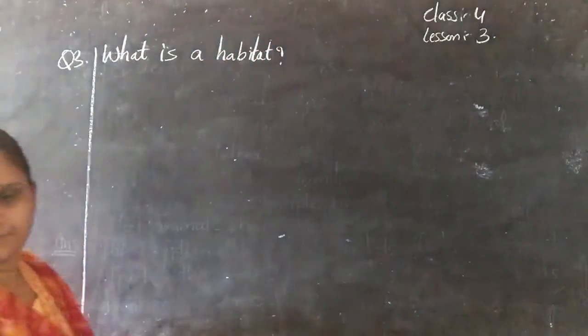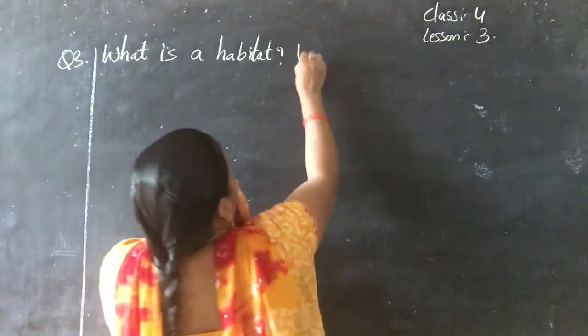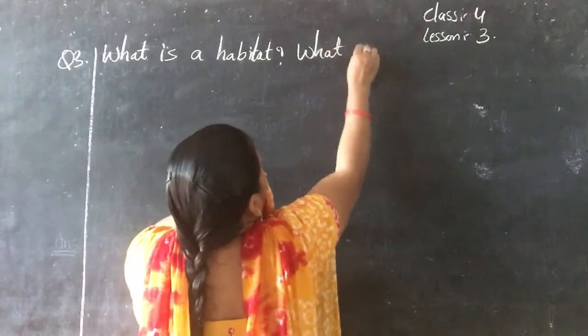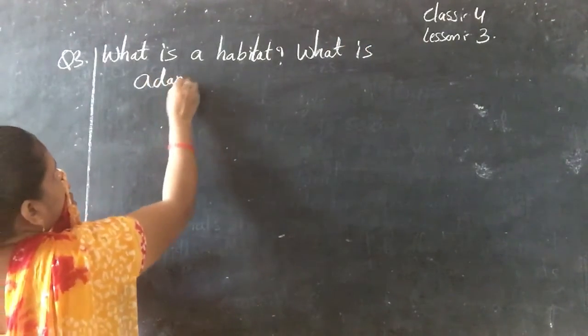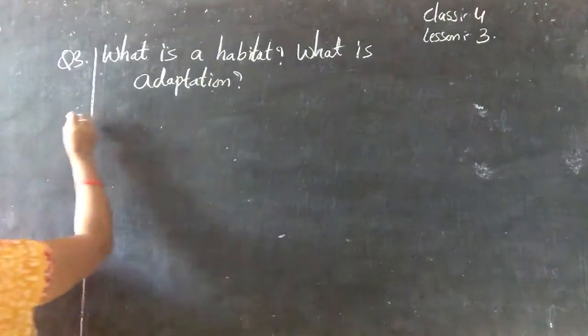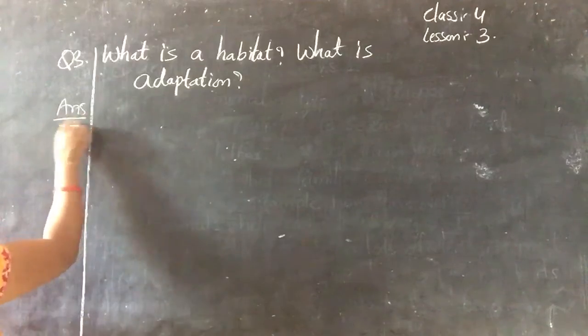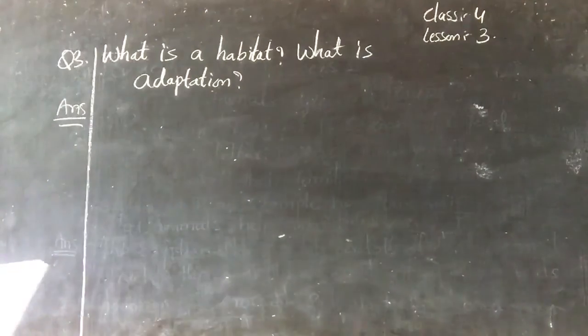Question mark. What is adaptation? What is a habitat and what is adaptation? Okay, now write the answer.